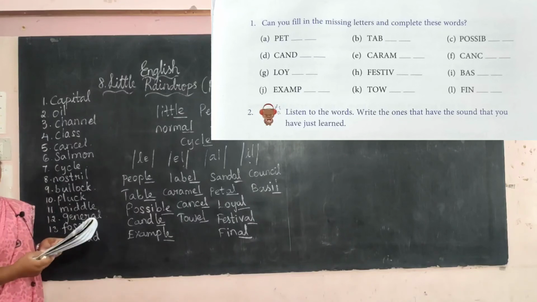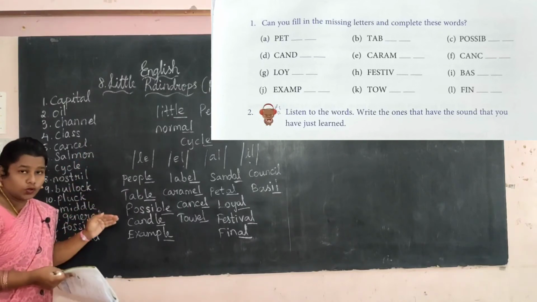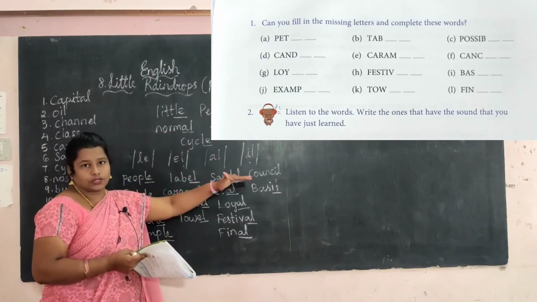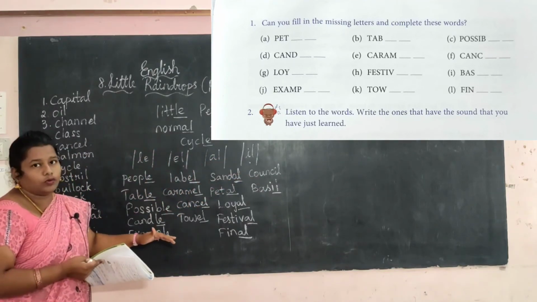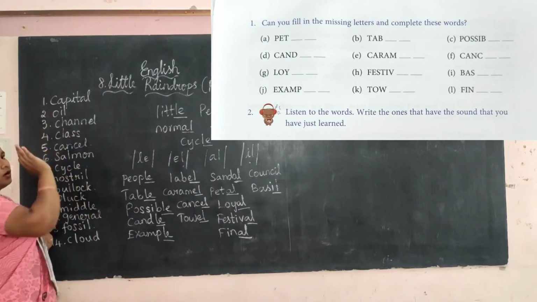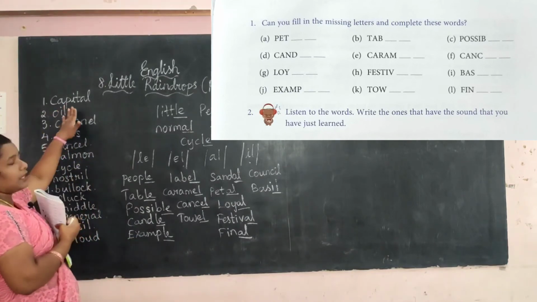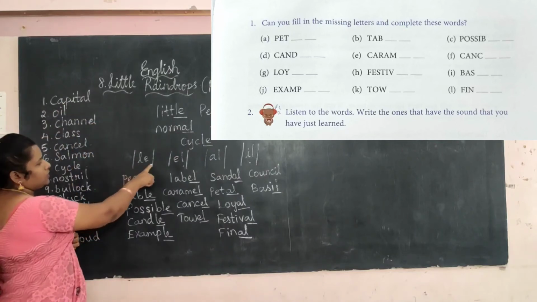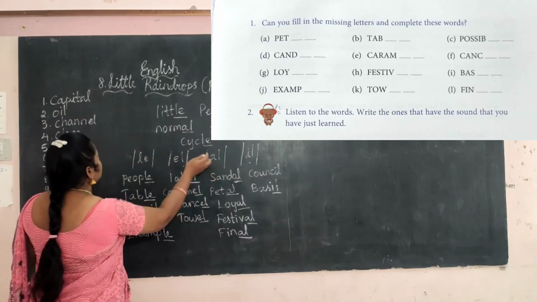Look at these words. You want to pronounce these words and find which sound is used. If you find the sound is used in these words, you want to just write it. If I explain the first one, capital. See here, which sound is used here? AL sound.